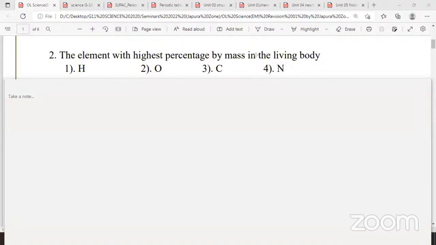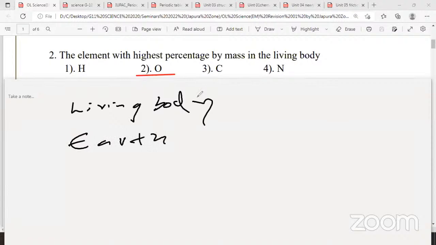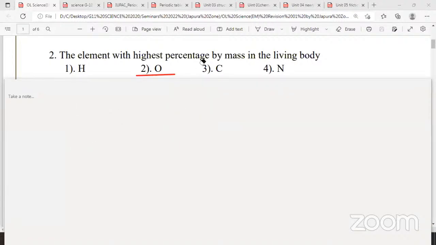Please write this if you want additional information, extra knowledge. Even in the earth crust, the highest percentage is oxygen. So in the living body as well as in the earth crust, oxygen is the most abundant. Not metal actually, out of all the elements, the most abundant element in the earth crust is oxygen. Not only in the living body, it is the most abundant element in the earth crust.